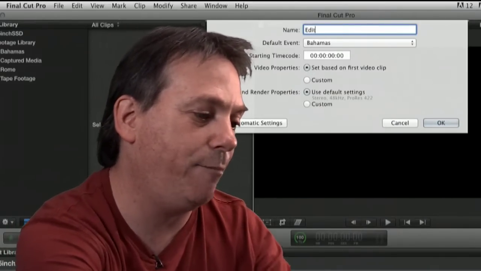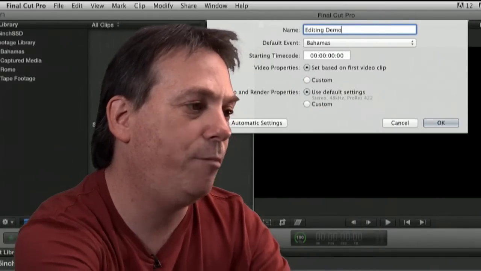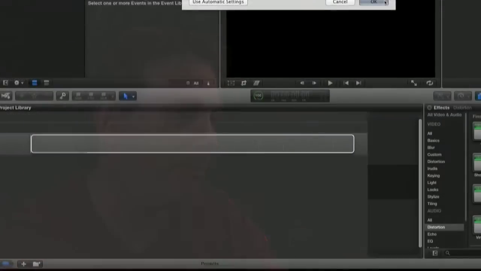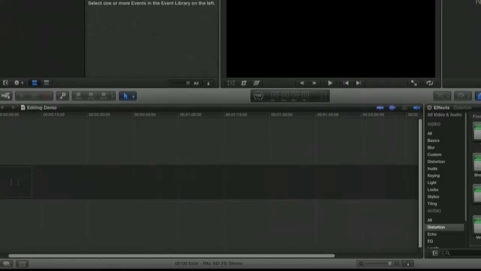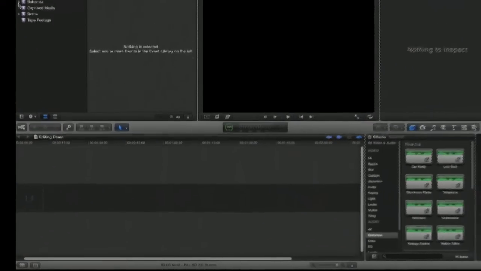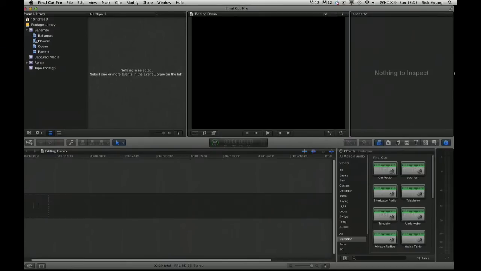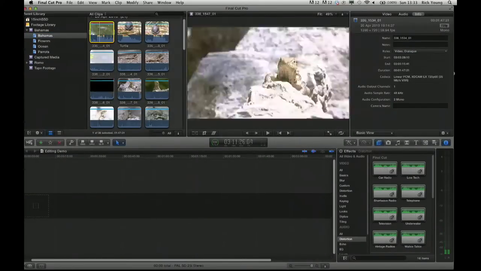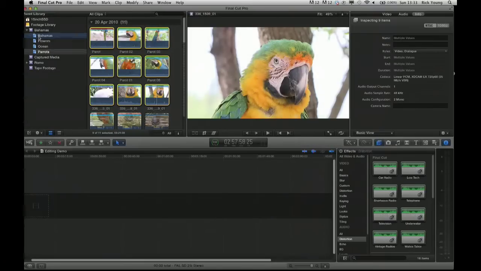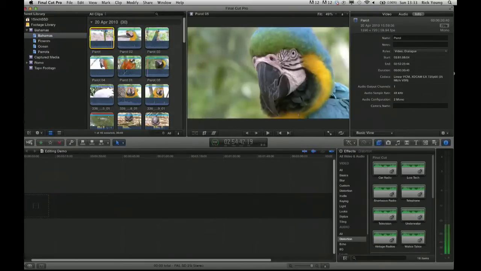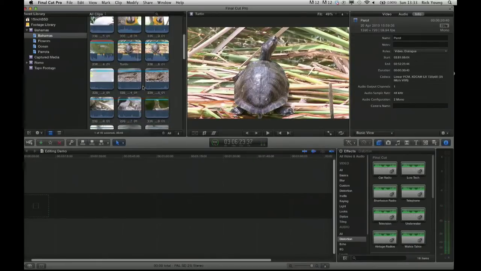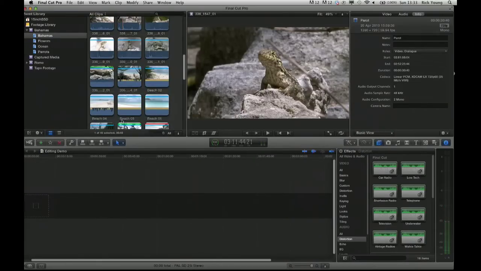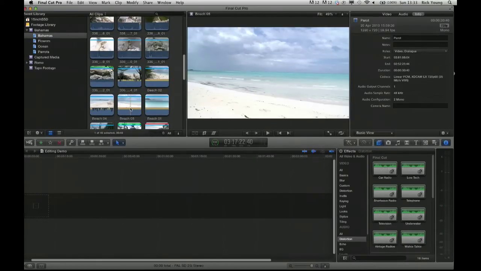Give the project a name, editing demo. Okay, say okay. And I now have a timeline to work with. So you've got all the footage to work with. Let's go back to our Bahamas footage and I'll just skim through it and I'll have a good look at the shots that are there. Okay, so I've got all my nice shots to work with and I can see the shots of the parrots, the tortoise, the lizard and the beach. So that's the footage I've got to work with for now.